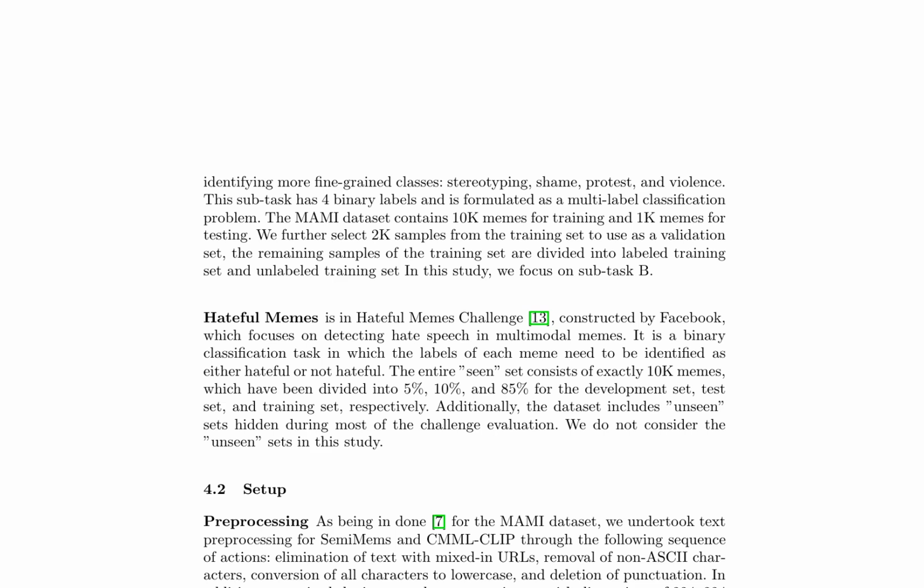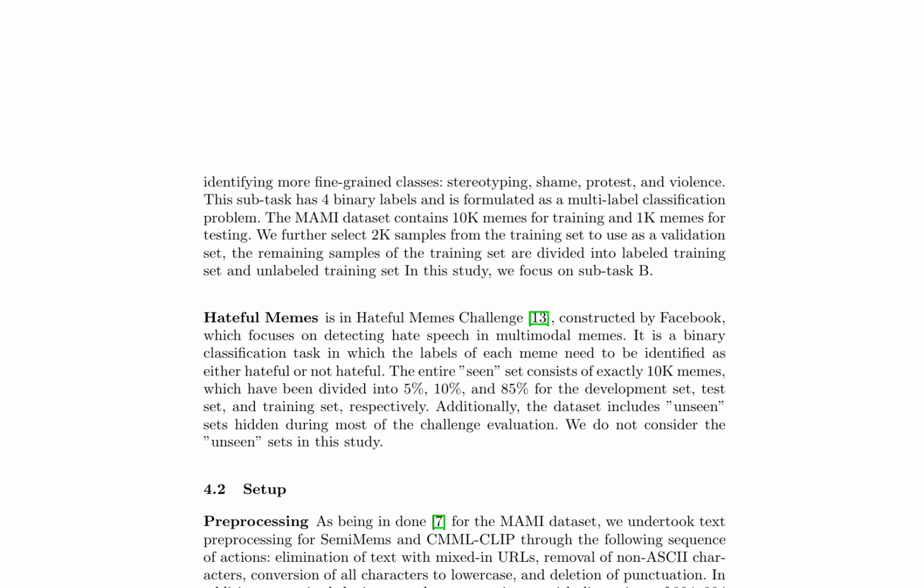This study explores two multimodal hate speech detection tasks, MAMI and Hateful Memes, which present distinct challenges in identifying and classifying hateful content within memes. The MAMI dataset involves a multilabel classification problem with 4 binary labels: stereotyping, shame, protest, and violence. It consists of 10,000 memes for training, 1,000 for testing, and 2,000 validation samples from the training set. In contrast, the Hateful Memes Challenge, constructed by Facebook, is a binary classification task that detects hate speech in multimodal memes, with a dataset comprising 10,000 memes divided into development, test, and training sets.